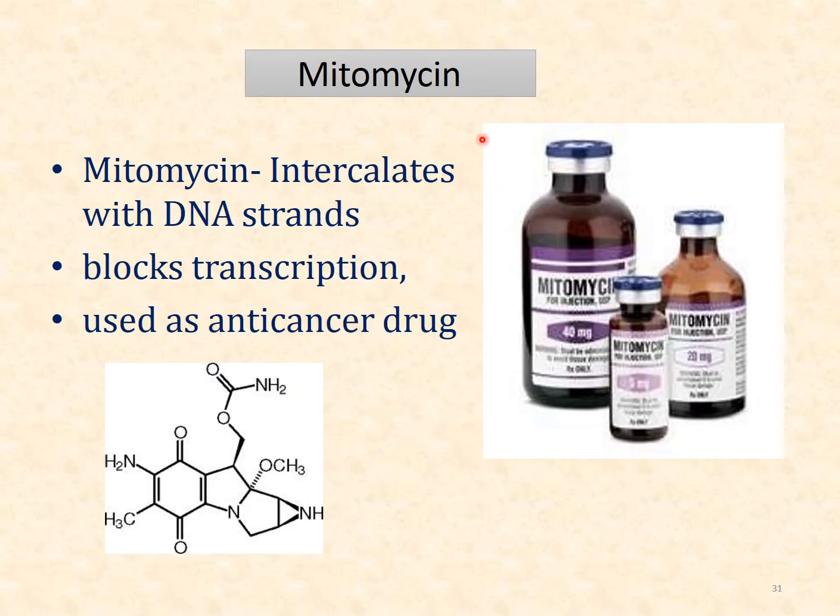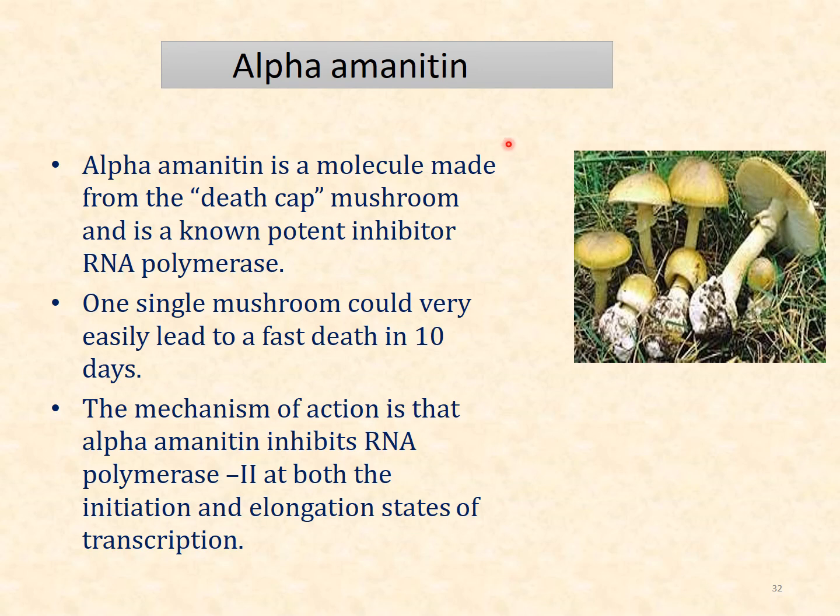Then mitomycin also intercalates the DNA strand and blocks transcription. Then alpha-amanitin is a molecule from the death cap mushroom, and it is a potent inhibitor of RNA polymerase. So the mechanism of action is that alpha-amanitin inhibits RNA polymerase 2.